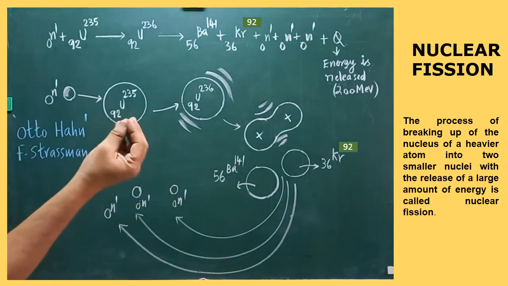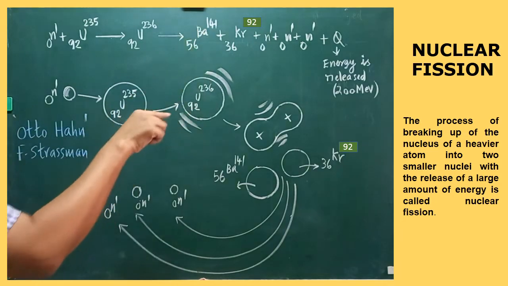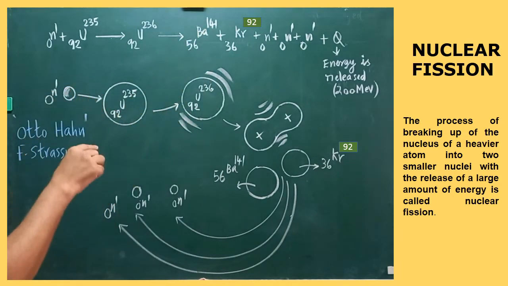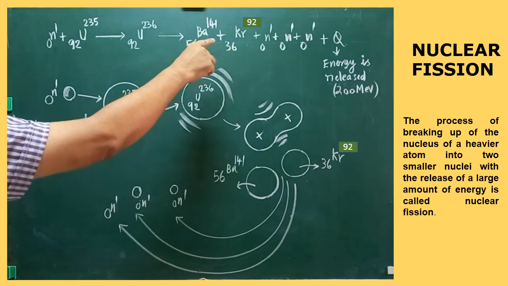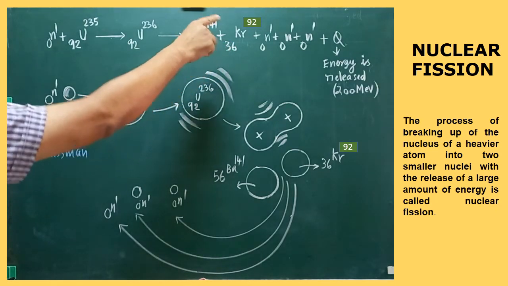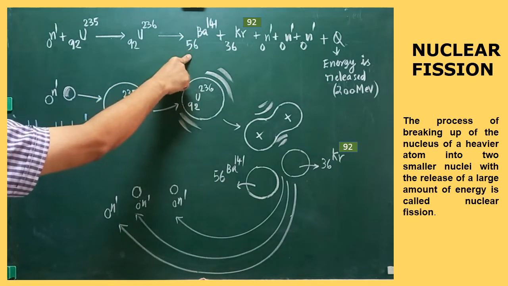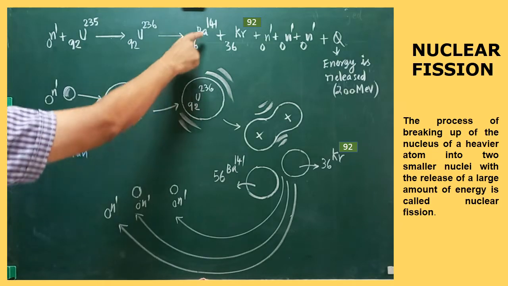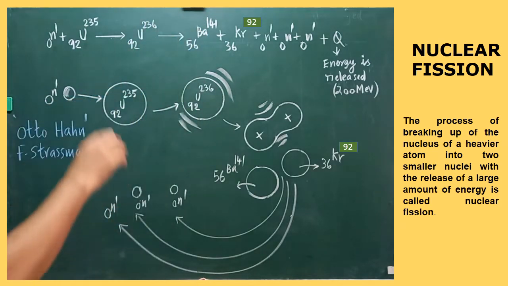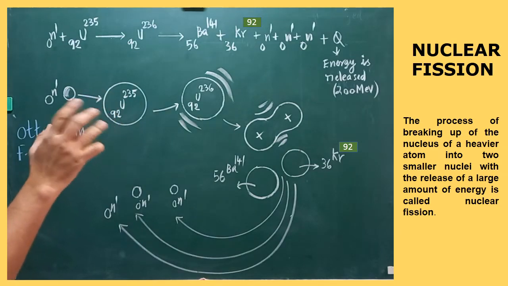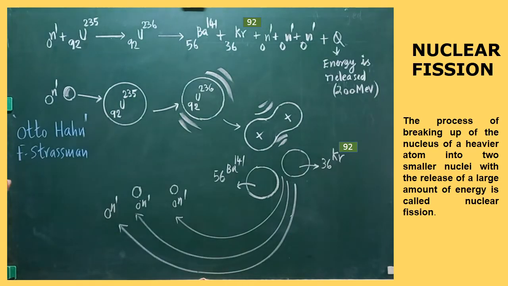Fragments, pieces. 56 barium 141. This is another element which is created in the fission process, and one more fission fragment is created, that is 36 krypton 91. Here the subscript is the atomic number. At the top, the superscript is the mass number. All those values can be found in the periodic table. Are you clear? So barium and krypton, these two are called fission fragments.